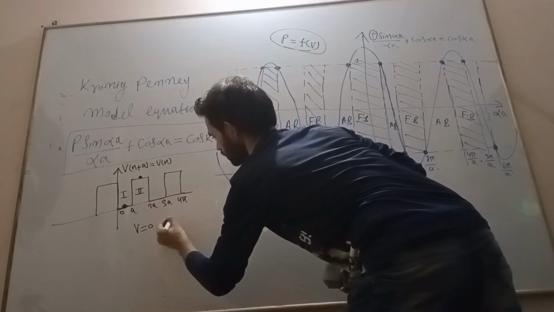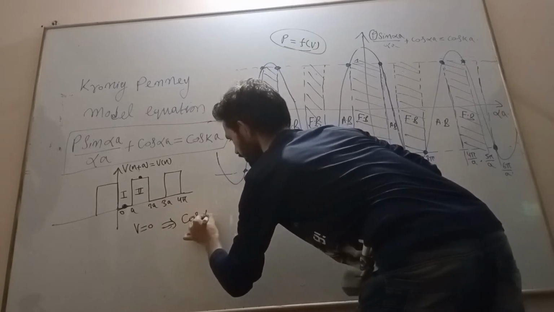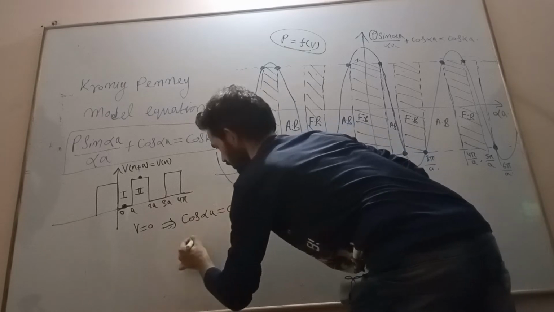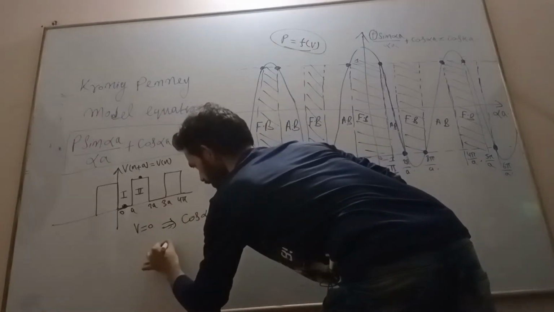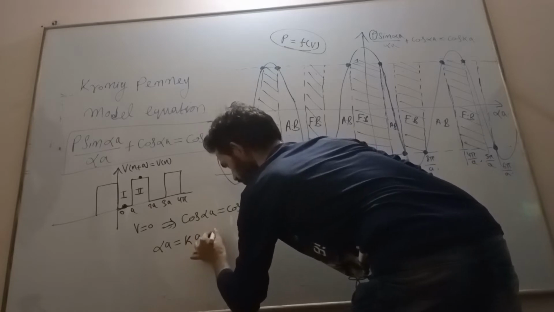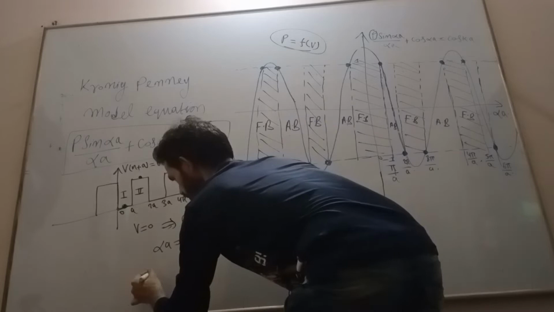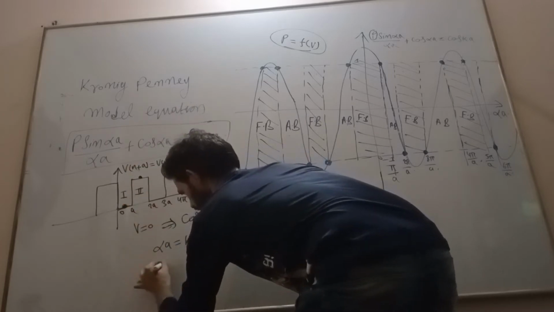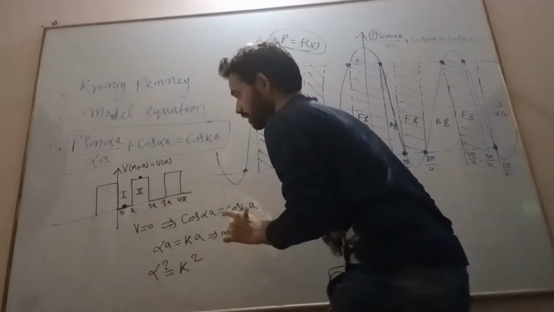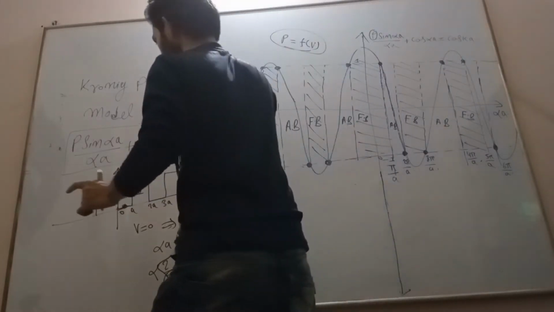It implies cos alpha a is equal to cos ka. So alpha a is equal to ka, which implies that alpha is equal to k. So from here we can say that alpha square is equal to k square.